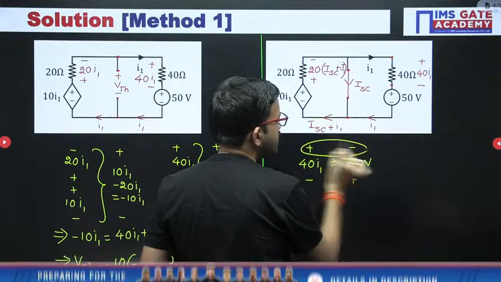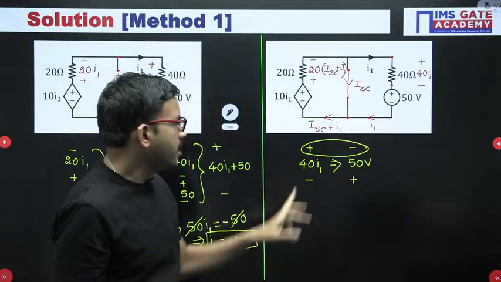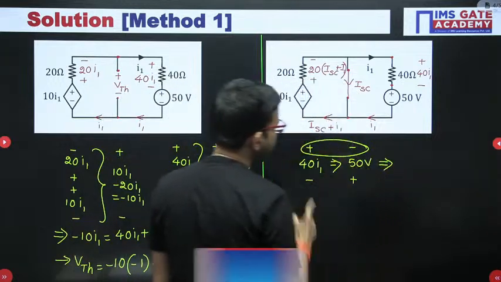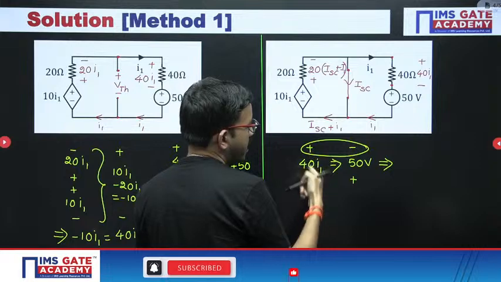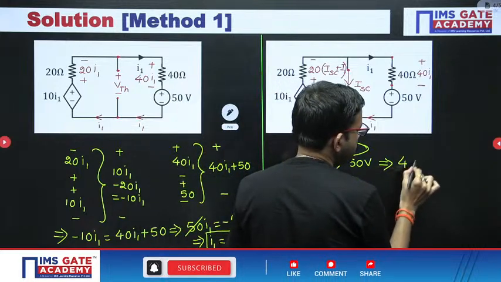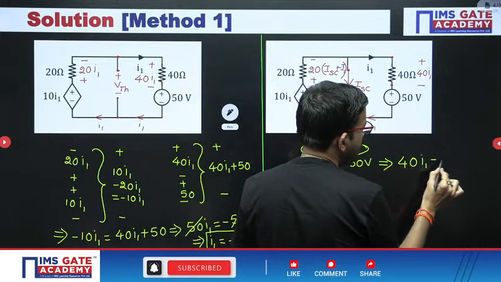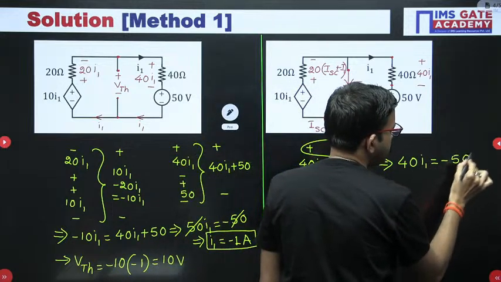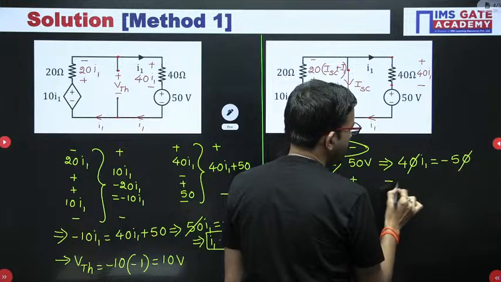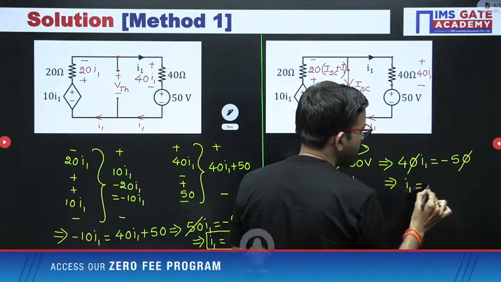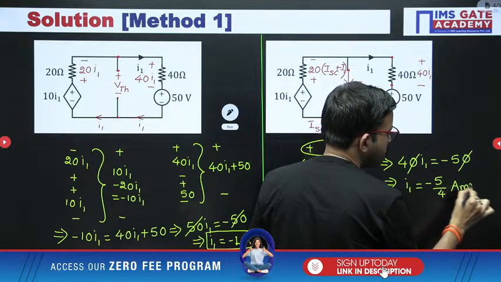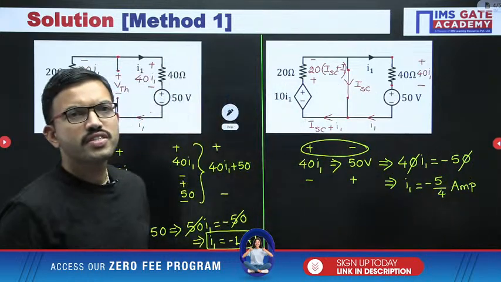Here the signs are not the same: plus and minus here, minus and plus here. So you can write 40 I1 is equal to minus 50. Here the 0 gets cancelled, and from here you get I1 value as minus 5/4. Units are ampere. I hope it is clear for everyone.